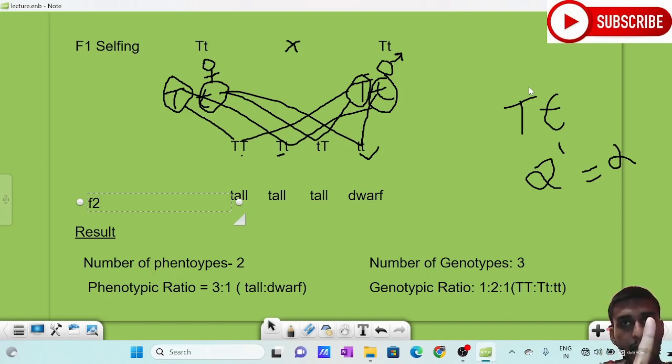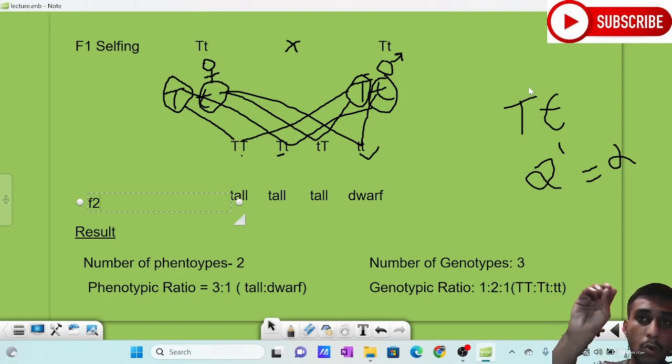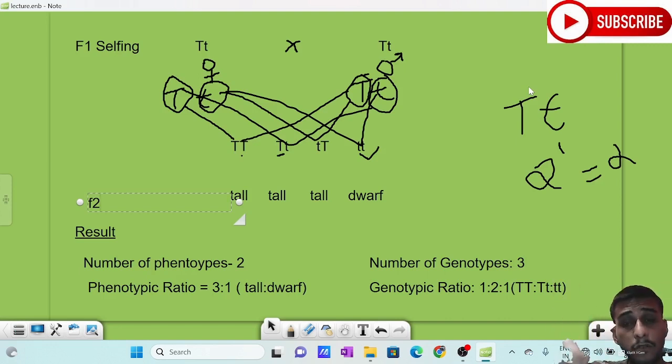One is that the character has been present in the cell, and it has reappeared. Why was it not able to appear in the F1 generation? It was because of the presence of the other dominant character which masks or conceals this character, so it was not able to express in the F1 generation. But when we self the F1 generation to form the F2 generation, the character reappeared. So there is certain segregation, or there is a certain process happening.